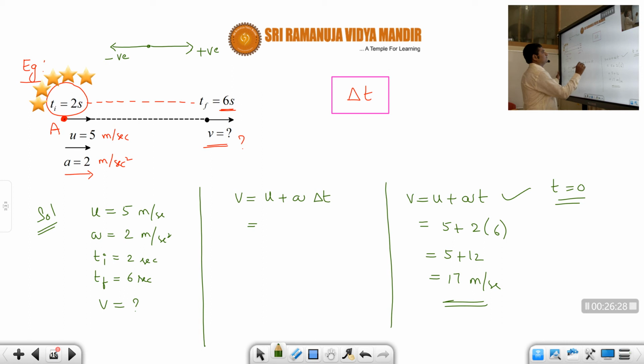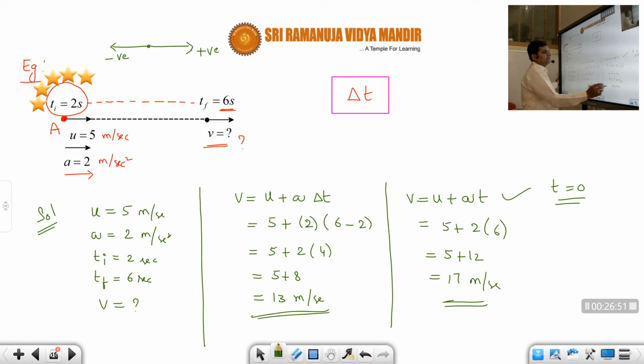So v is equal to u. What is u, students? 5 plus what is a, students? +2 or -2? +2 only. 2 into delta t. Delta t is how much, students? 6 minus 2. So that is equal to 5 plus 2 into 6 minus 2, which is 4. So 5 plus 2 fours are 8. So 8 plus 5, 13 meters per second. So in the options they will give 17 also, students, just to confuse you. Okay, so I hope you understood this one, students.